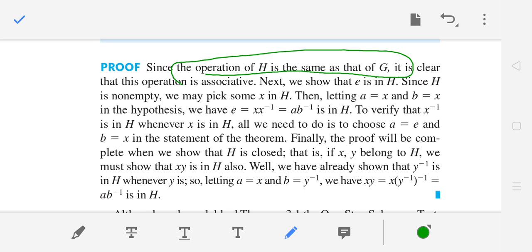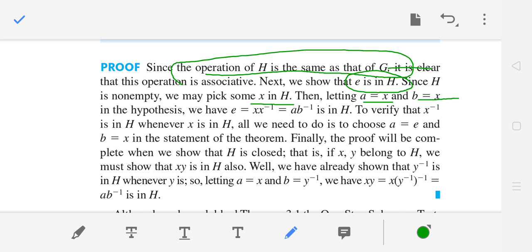So next we show that E is in H. Identity must be in H, and inverse should also be there, right? Then it will be a group. So since H is non-empty, we may pick some X in H, right? H is non-empty, so you can pick any X. So let A be X and B be X, right? Then because AB inverse is in H, is it closed or not? Yes, you take any A and B in H, then H is closed, right?